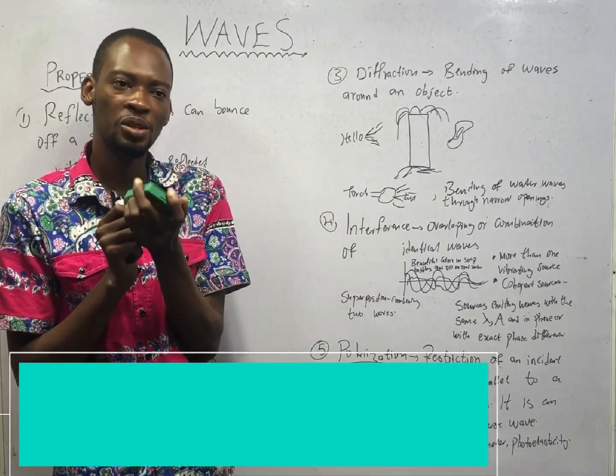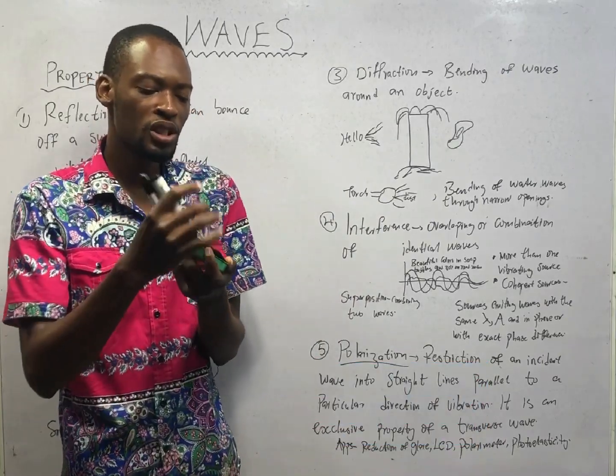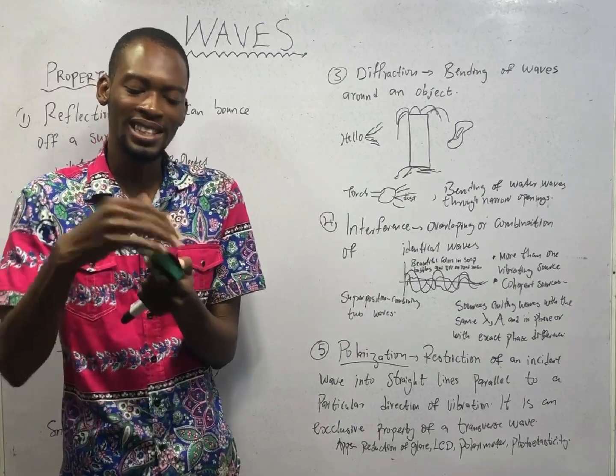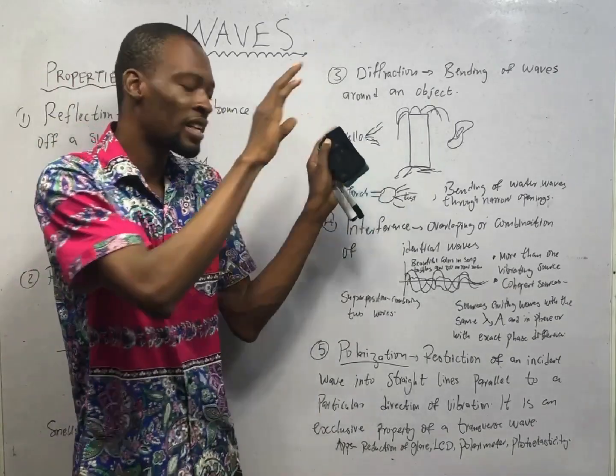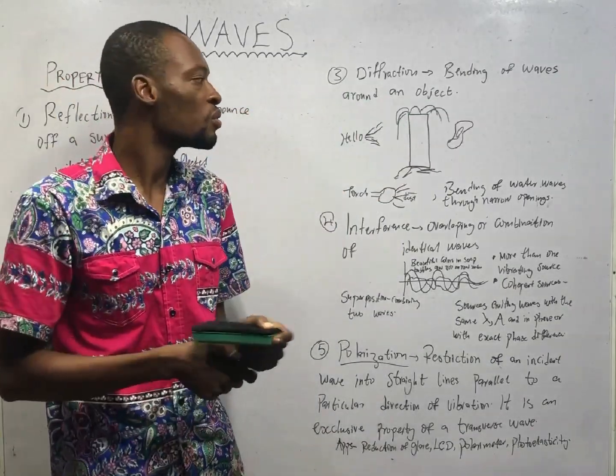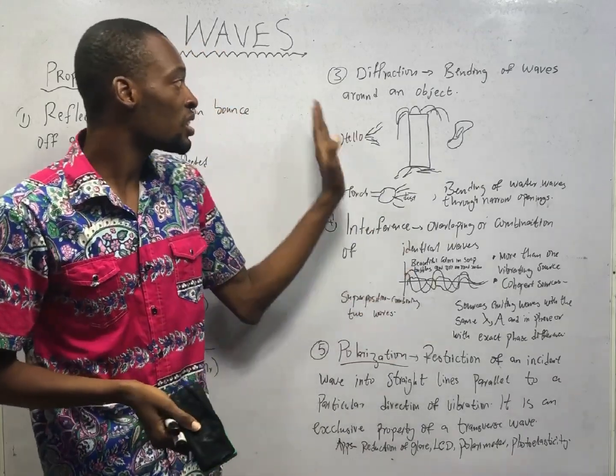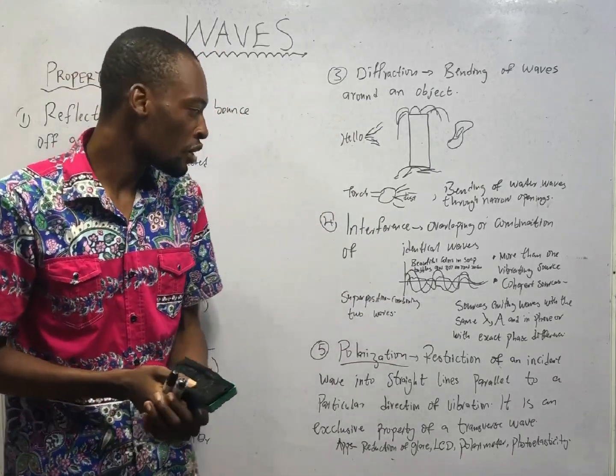Even with a torch, when you shine a torch at night, due to the dust or particles in front of the torch, you see that the light waves are being diffracted. They spread out to get to where they want to get to. So this is another property of wave.